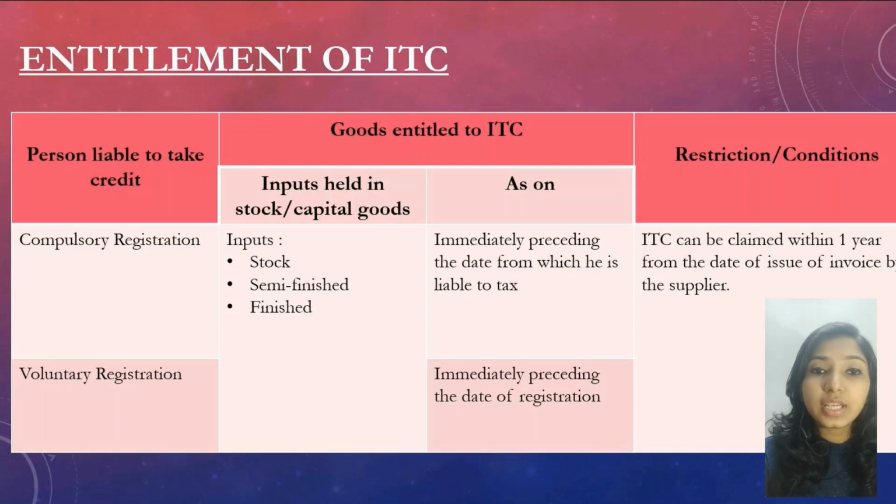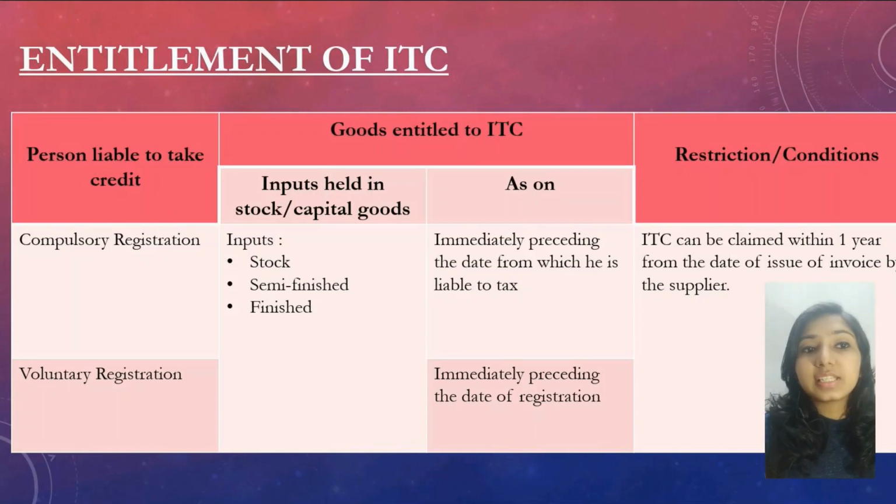In these 2 cases, the ITC can be claimed within 1 year from the date of the tax invoice issued by the supplier.